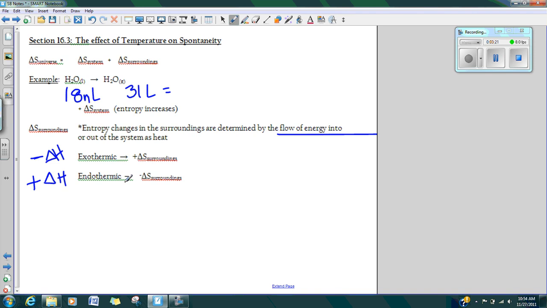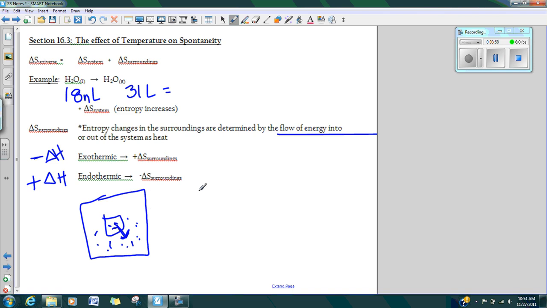So as we take a look at this, how does this happen? Well, you can think about some sort of system, it doesn't matter what it is. Let's say I have a beaker of something, and this is going to be my system inside of here. Well, if this system is releasing heat, and all this around here is the surroundings, does it make sense that if I'm releasing heat out here, this is going to create disorder out here? And so that exothermic release of heat creates more entropy for the surroundings.